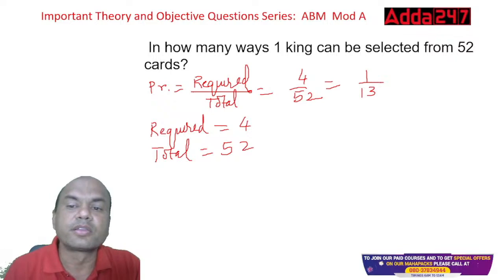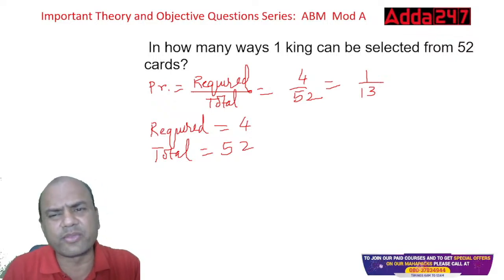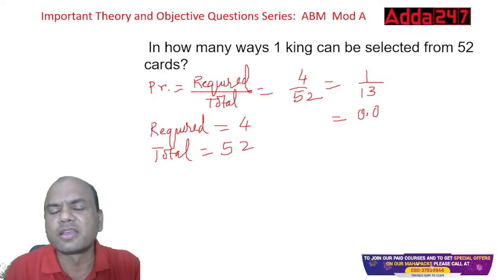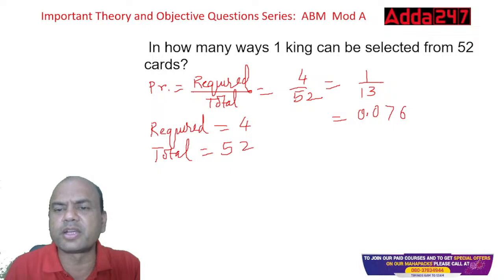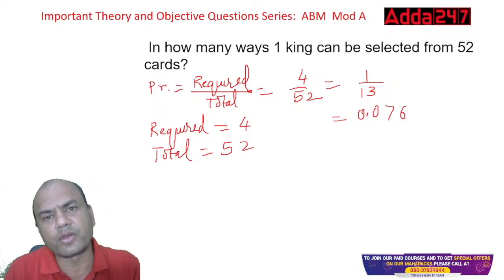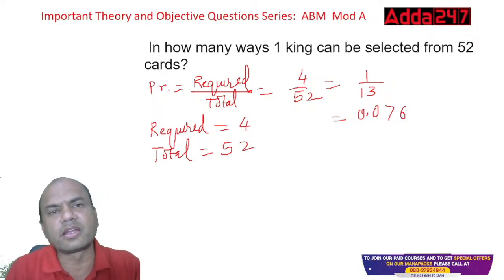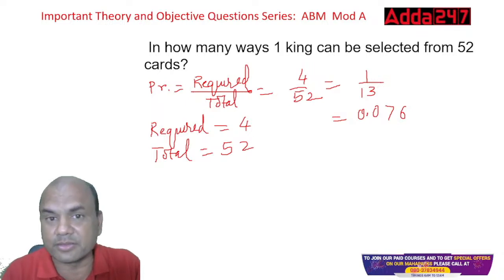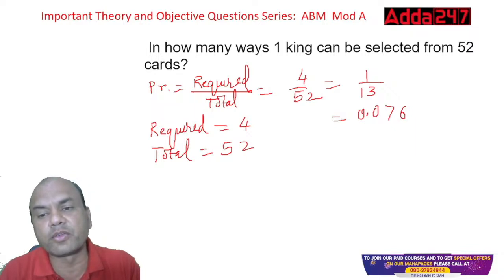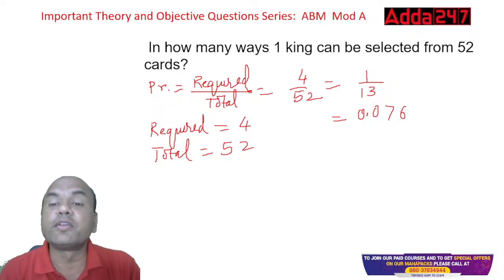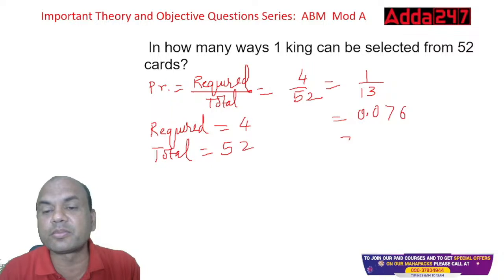Okay. So if you want, we can divide it also. Yeah. 0 point. What is that? 0. And then 100. 13 sevens are 91. Again 90 remains, right? So 13 sixes are 78. Yeah. 0.076. Okay. Or you can keep it 1 by 13 also, depending on what is given in the exam. If in exam they give you 1 by 13, mark it 1 by 13. If they give you this much, mark this 0.076. If they give you in percentages, then it will be 7.6%.